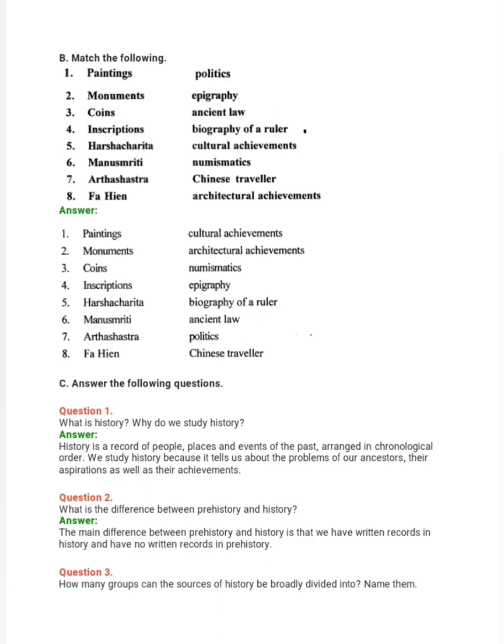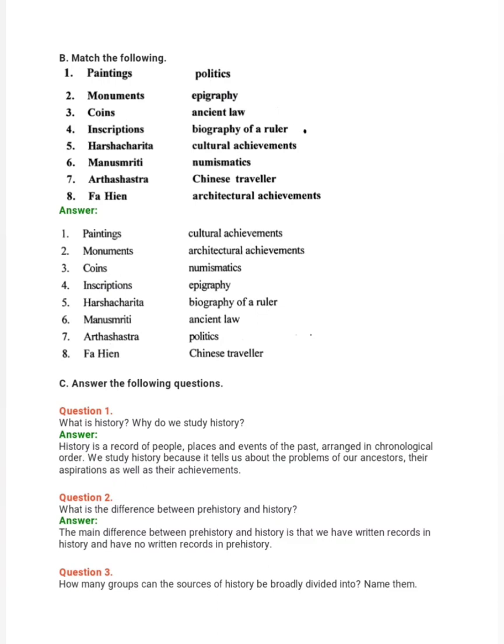Question 1. What is history? Why do we study history? Answer. History is a record of people, places and events of the past arranged in chronological order. We study history because it tells us about the problems of our ancestors, their aspirations as well as their achievements. Question 2. What is the difference between prehistory and history? Answer. The main difference between prehistory and history is that we have written records in history and have no written records in prehistory.